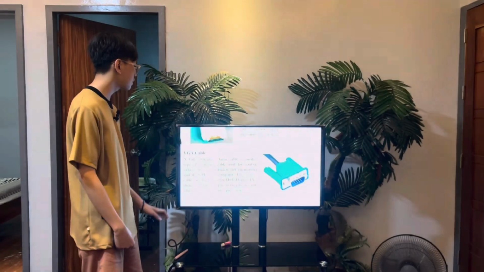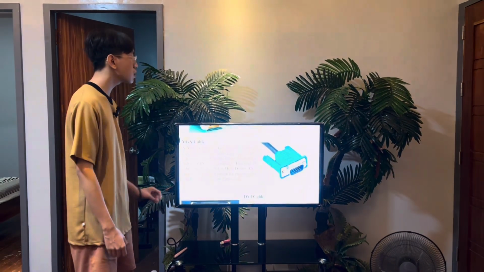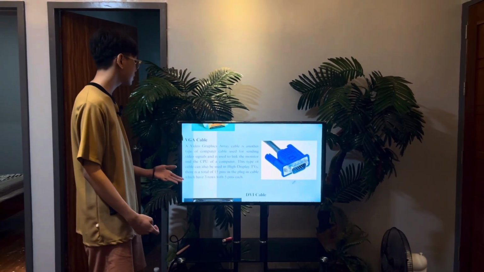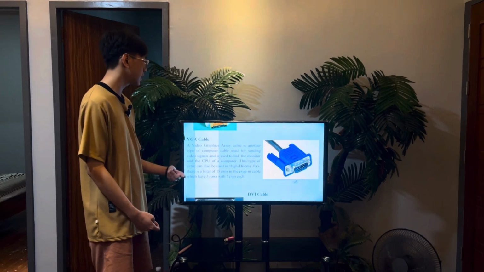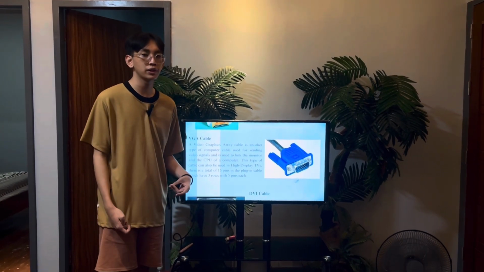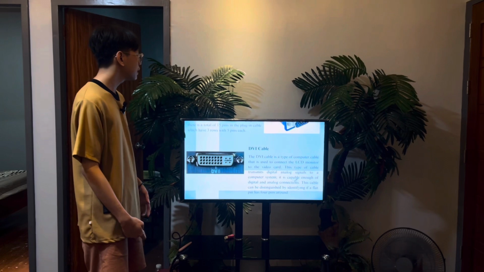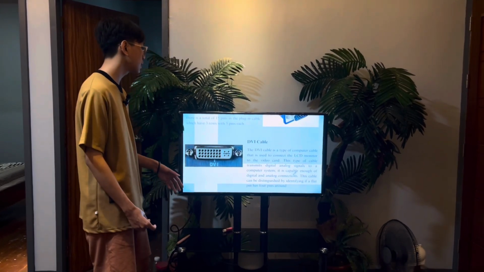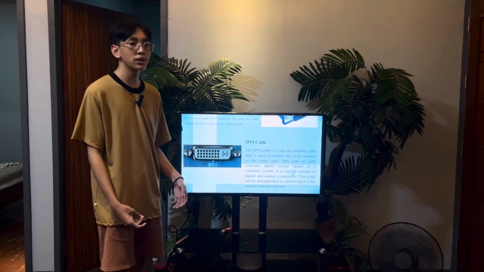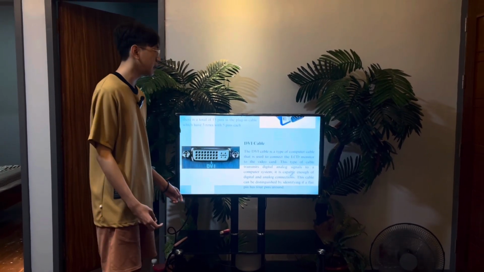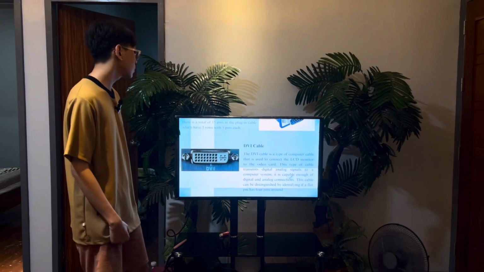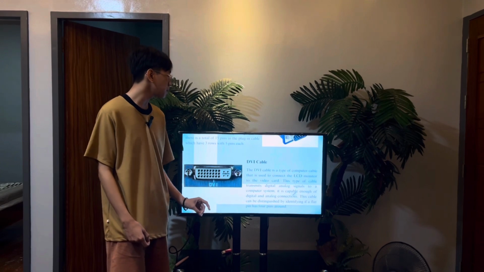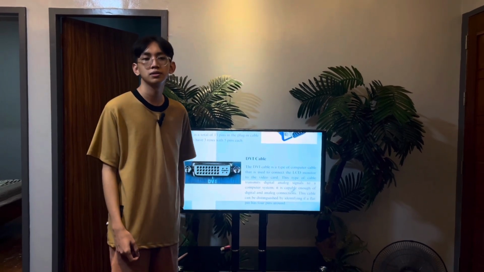For the second one is the VGA cable. It is also called as Video Graphics Array cable. So it is a type of cable that is used for video signals and is used to link the monitor and the CPU of a computer together. The DVI cable, it is a digital video interface cable. So it is a type of computer cable that is used to connect the LCD monitor and the graphics video card. So this cable can be distinguished by identifying if a flat pin has 4 pins around.